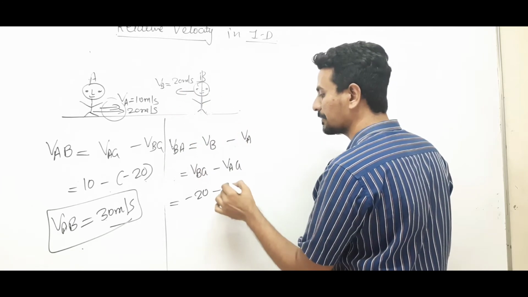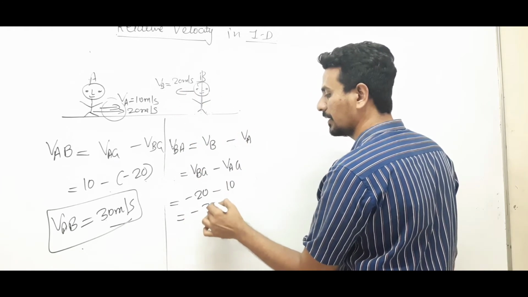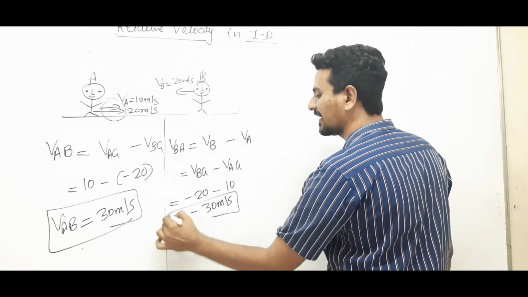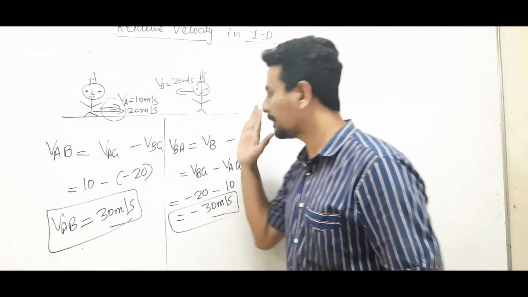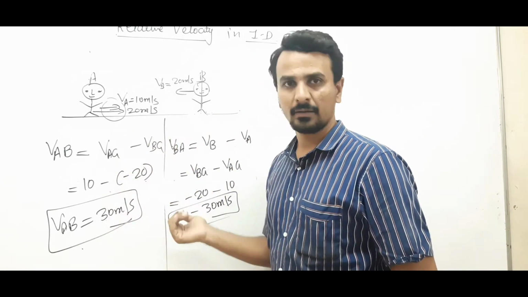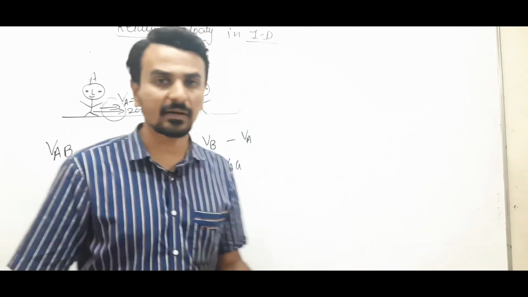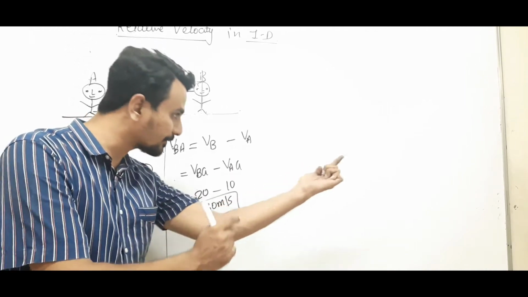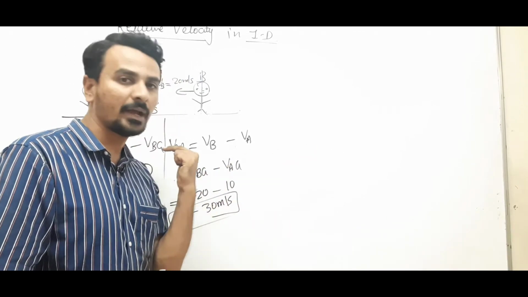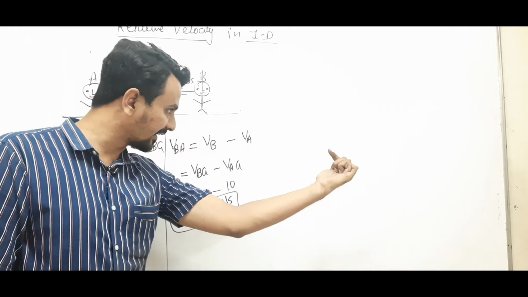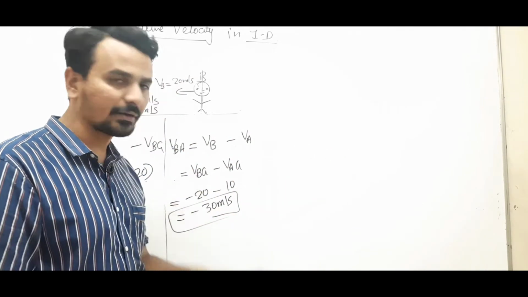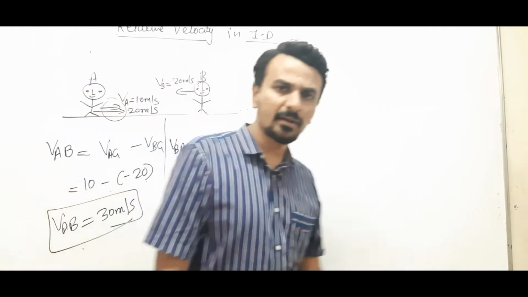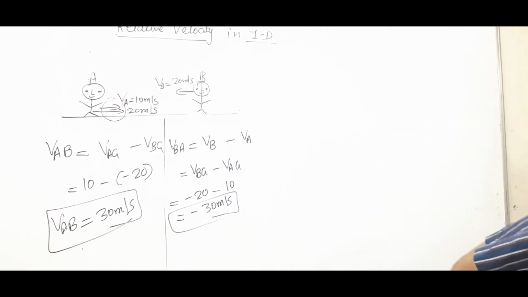Minus velocity of A, which is 10, gives minus 30. The plus or minus sign is just because of the direction, that's it. So, velocity of B as observed by A: A will be at rest and he will observe that B is coming towards A with a velocity of 30, and since it is moving in the opposite direction, towards the negative x-axis, we are having a negative sign. Clear?